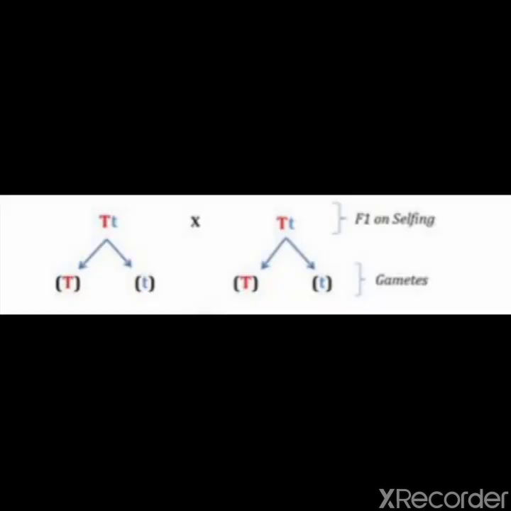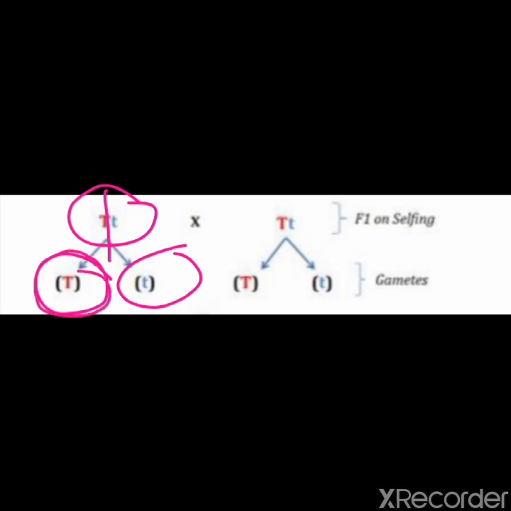So you can see that the two members of a pair will separate. Clear? And two types of gametes will form. One gamete will have the capital T allele and the other gamete will have the small t allele.